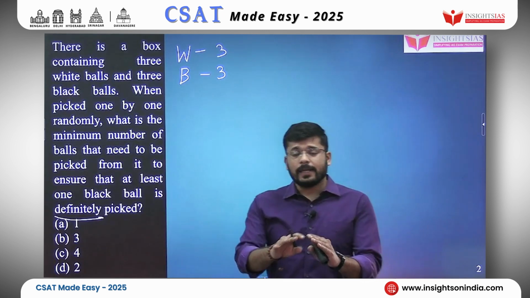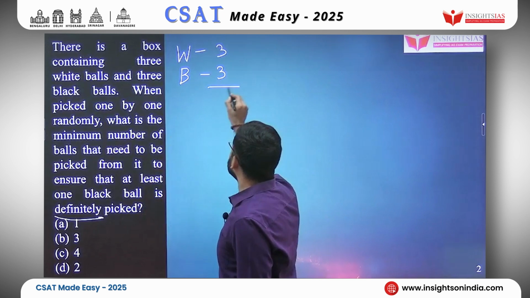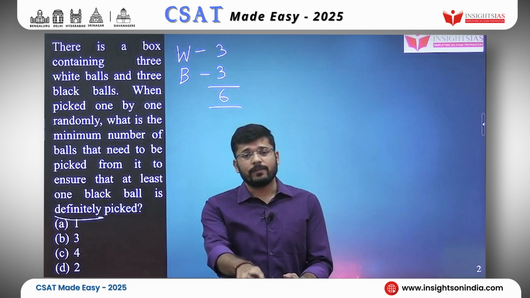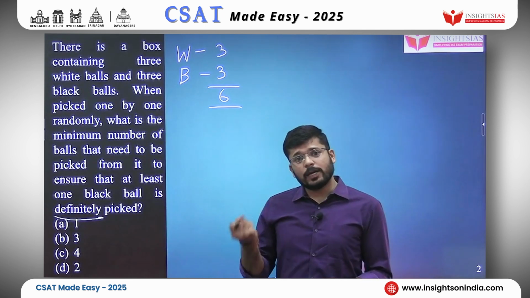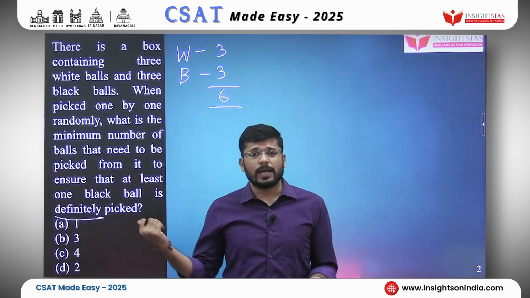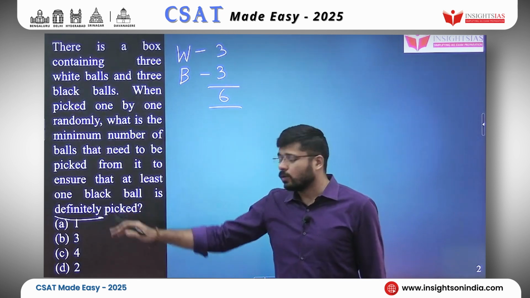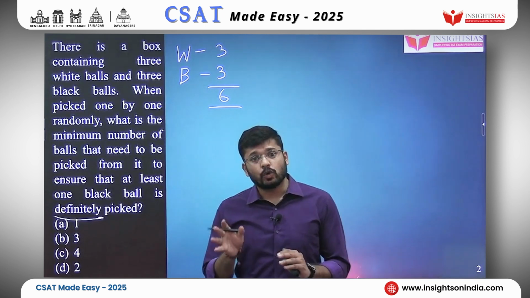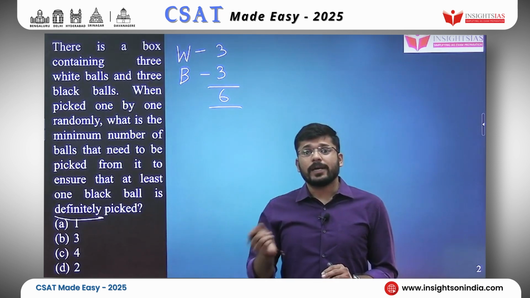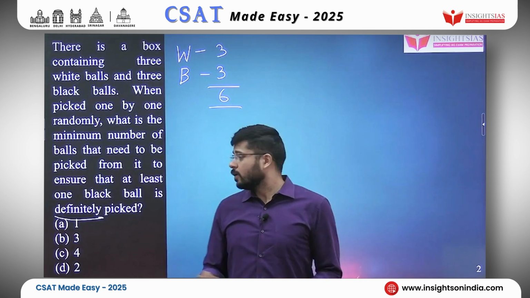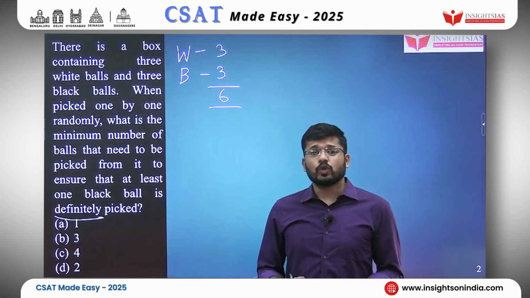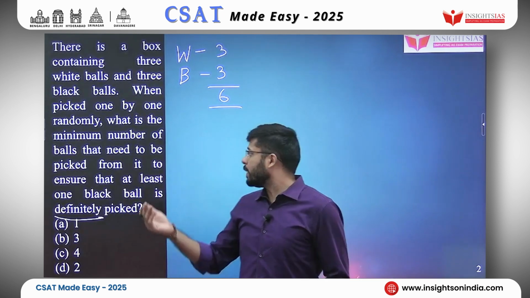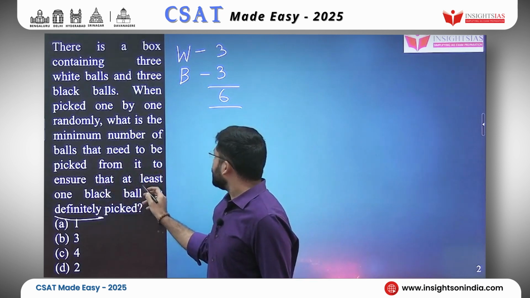So, there are totally 6 balls in the box, and in those 6 balls, if you pick one ball randomly, it could be a black ball. So, is your answer 1? No, even though option 1 is there in the options, it is not your answer. It could be a black ball, but it could also be a white ball. How can you be definitely sure that the first ball that you picked happened to be black? We cannot be sure because we are picking randomly.